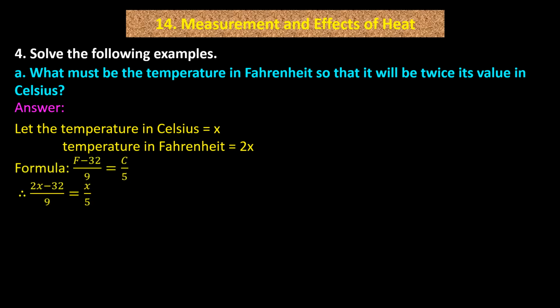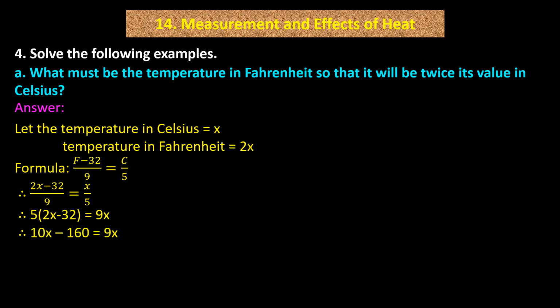Formula. (F minus 32) divided by 9 equals C divided by 5. Therefore, (2x minus 32) divided by 9 equals x divided by 5. Therefore, 5 into bracket 2x minus 32 equals 9x.